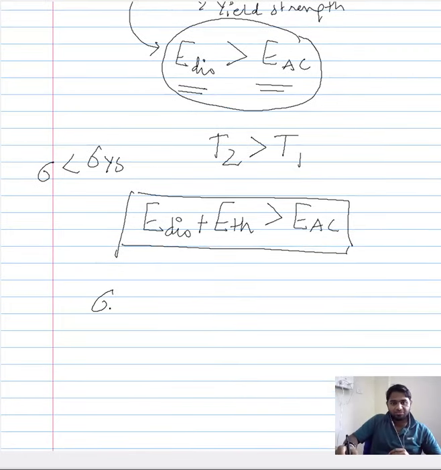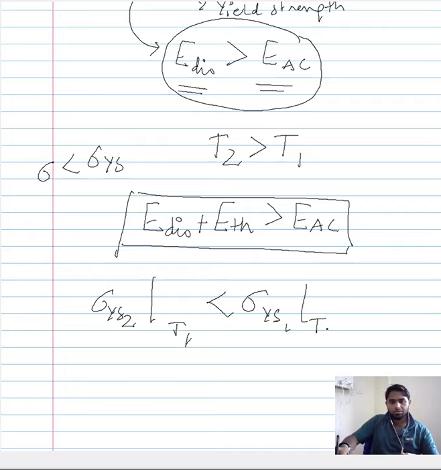Therefore, the yield stress at T2 will be less than that of the yield stress at T1. Or rather, the accurate way of writing is something like this: the yield stress at T2 is less than the yield stress at T1. It should be 2 here, yeah.